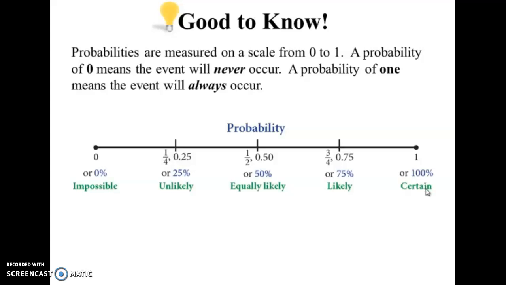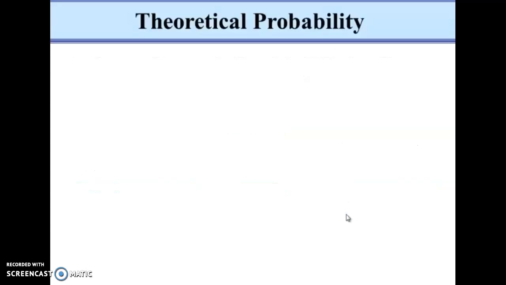it's certain to happen. Somewhere in the middle, if we're at 50%, which could be written as 1/2, 0.5, 5/10, or 50%, would be equally likely to happen or to not happen. If you had a probability of around 25%, that would be unlikely, whereas a probability of 75% is considered likely.